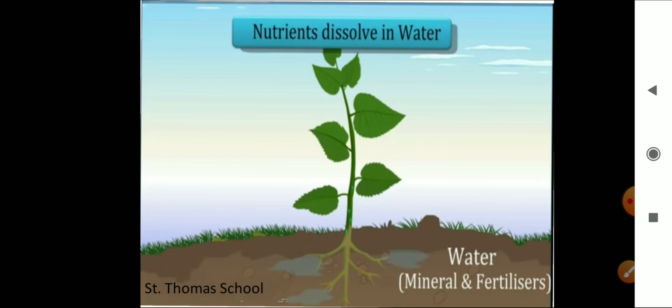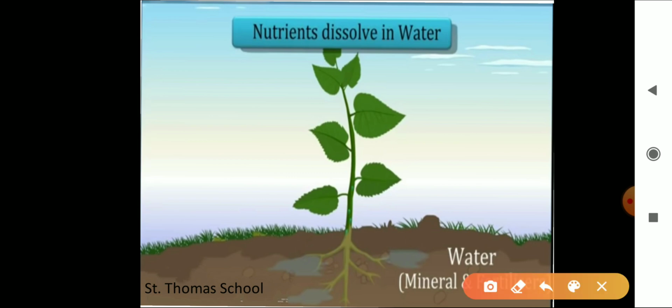Water is essential because germination of seeds does not take place under dry conditions. Understood? Why is it essential? Because the germination of seeds does not take place in dry conditions. So here we require the nutrients which dissolve in this water.